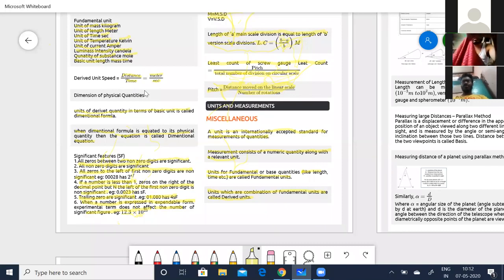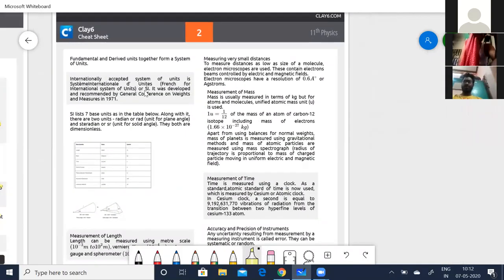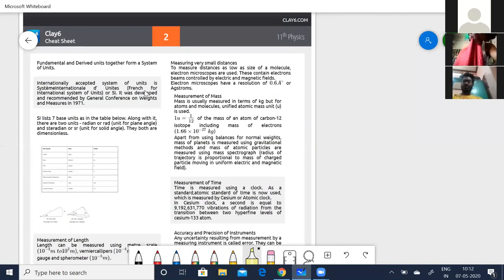Okay. Now coming to the next part. Fundamental and derived units together form a system of units. So these two, basically the fundamental and the derived units together, they form the system of units. Okay. Now, I told you that when you take some units, they have to be accepted internationally, right?